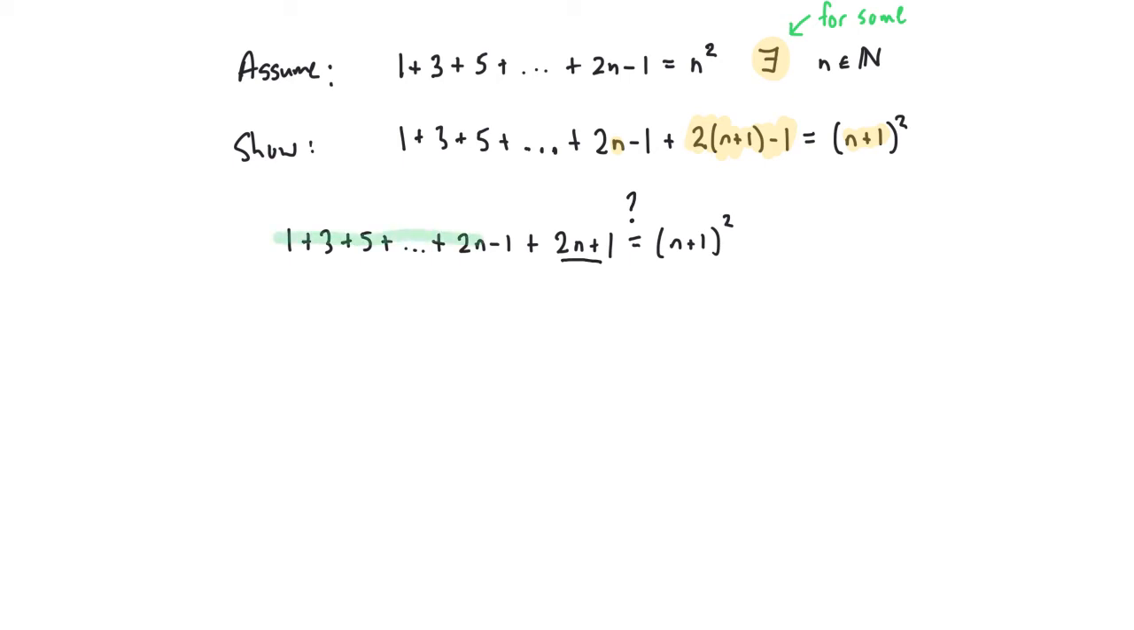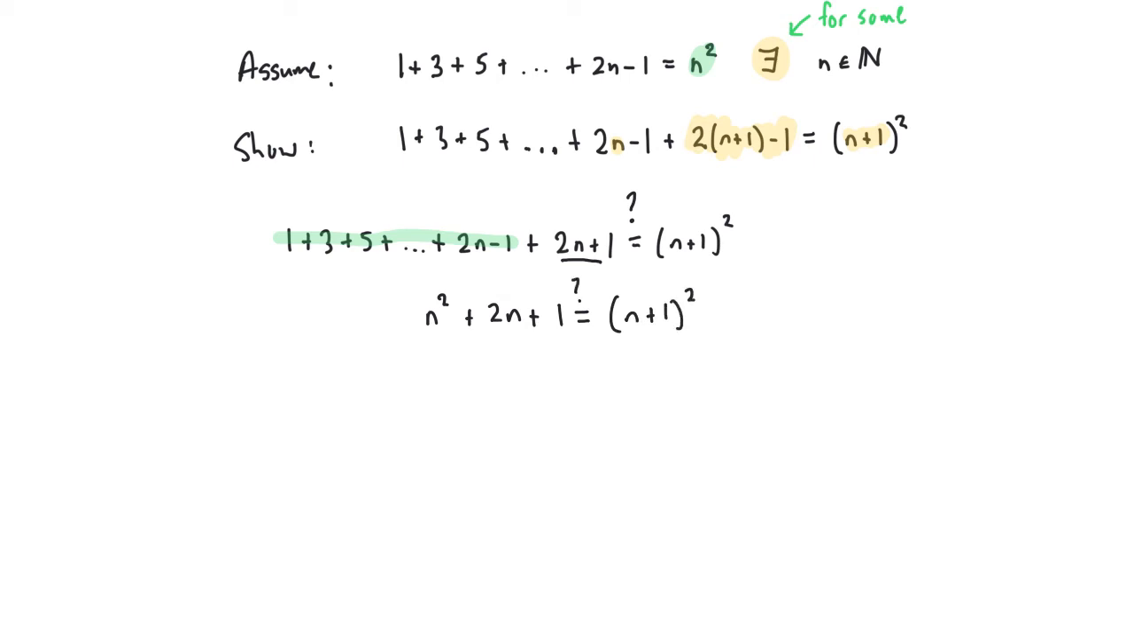Okay, now the first step in the proof would be to take out the sum of the first n odd numbers, which by my assumption is equivalent to n squared. So I'll substitute green for green. And now I have a much simpler equation to try to verify. n squared plus 2n plus 1 equal to the quantity n plus 1 squared. That's not so bad at all.